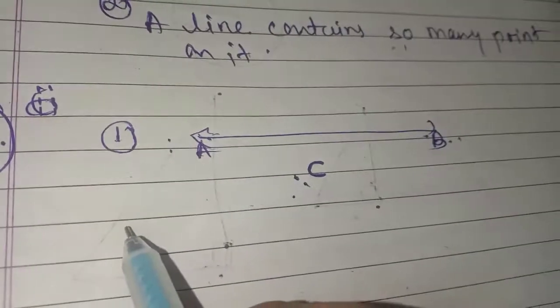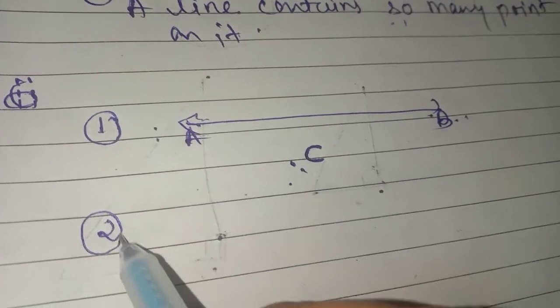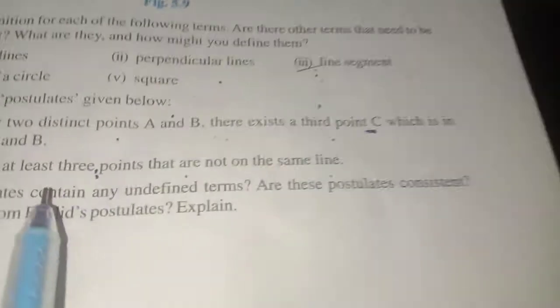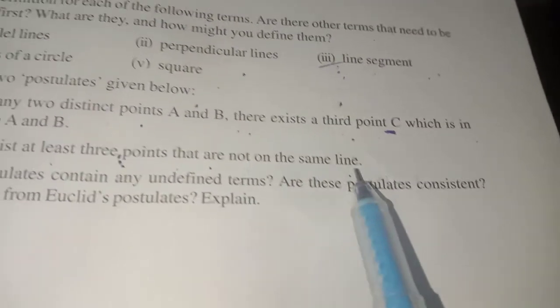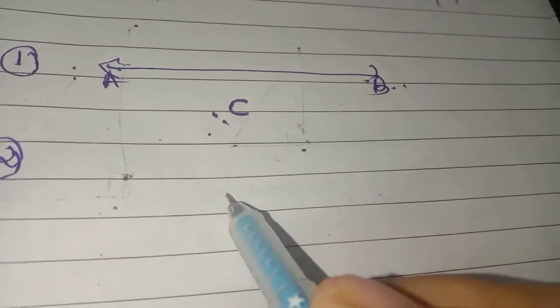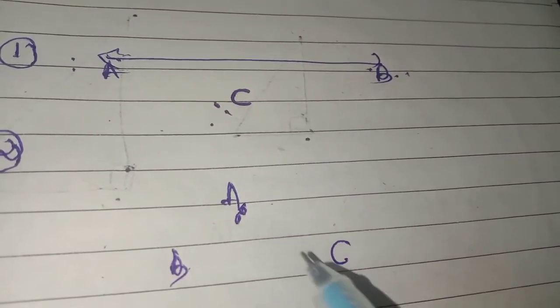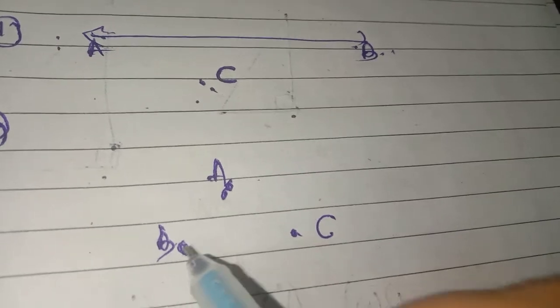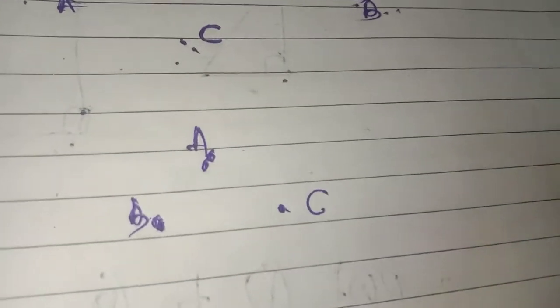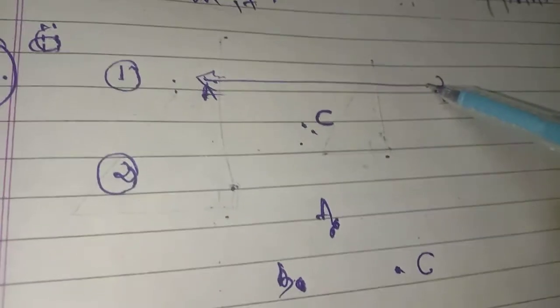And I will give the second postulate for the same question. There exist at least 3 points that are not on the same line. So I can say that all the 3 points are non-collinear. A is somewhere here, C is somewhere here, B is somewhere here. They form a triangle. We can say that 3 non-collinear points form a triangle. So these are the 2 postulates for what?